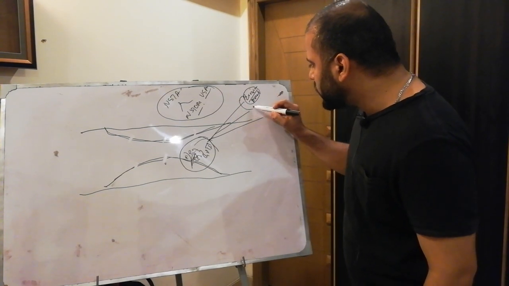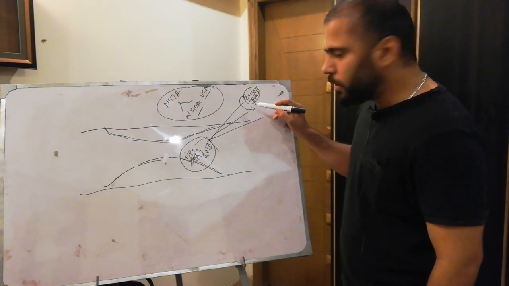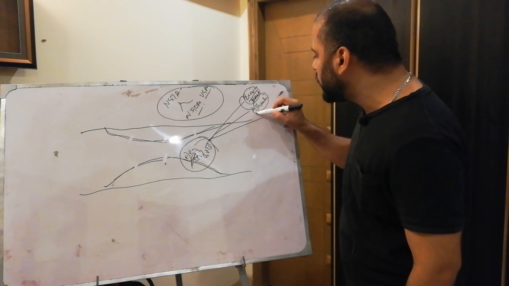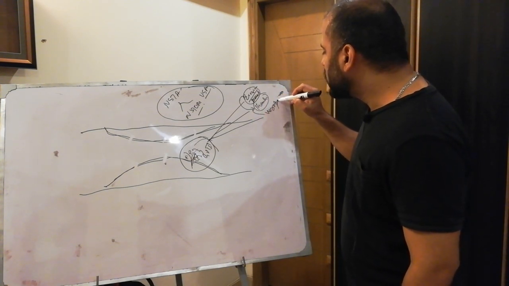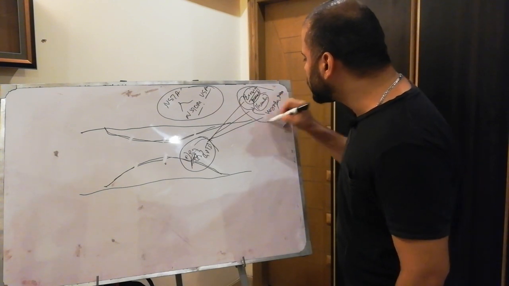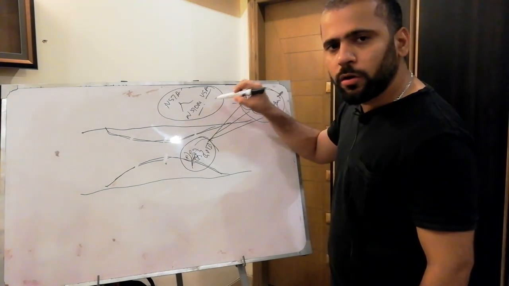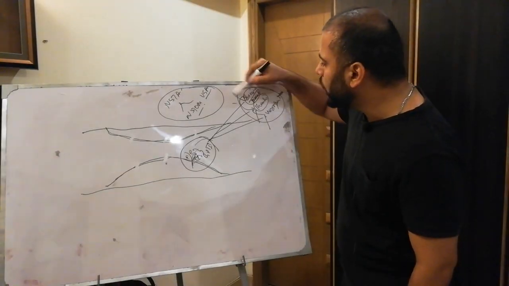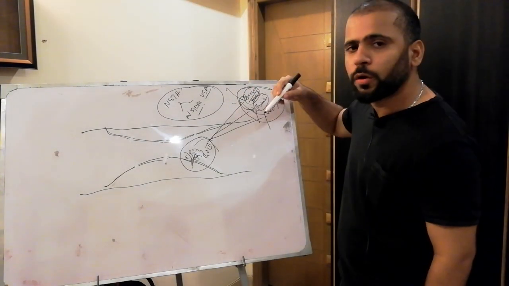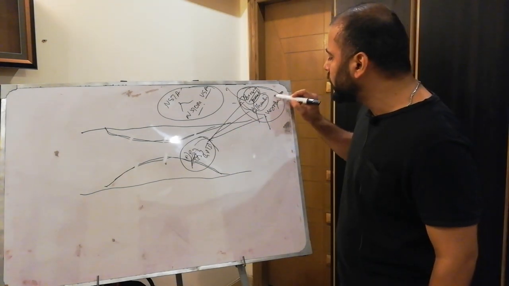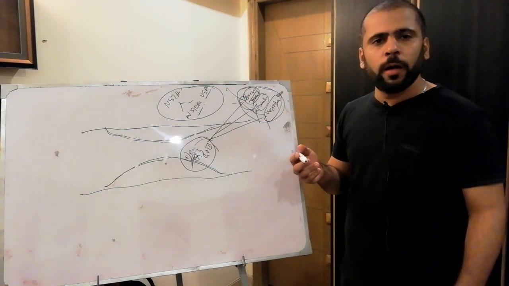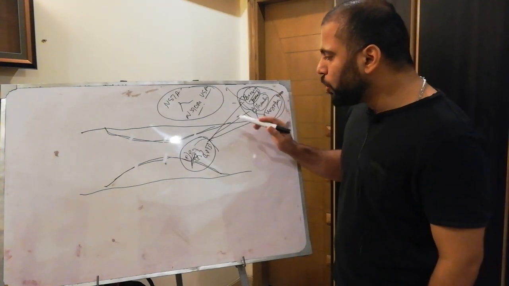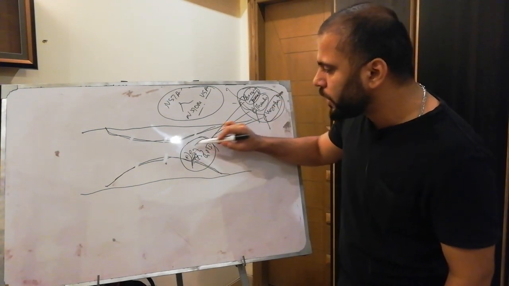The second step would be the thrombus formation, and then after thrombus formation there would be a vasospasm. These three things could be together in non-ST elevation MI, or it could be alone, like only erosion, only thrombus formation because of any procoagulant state, and only vasospasm in Prinzmetal angina.